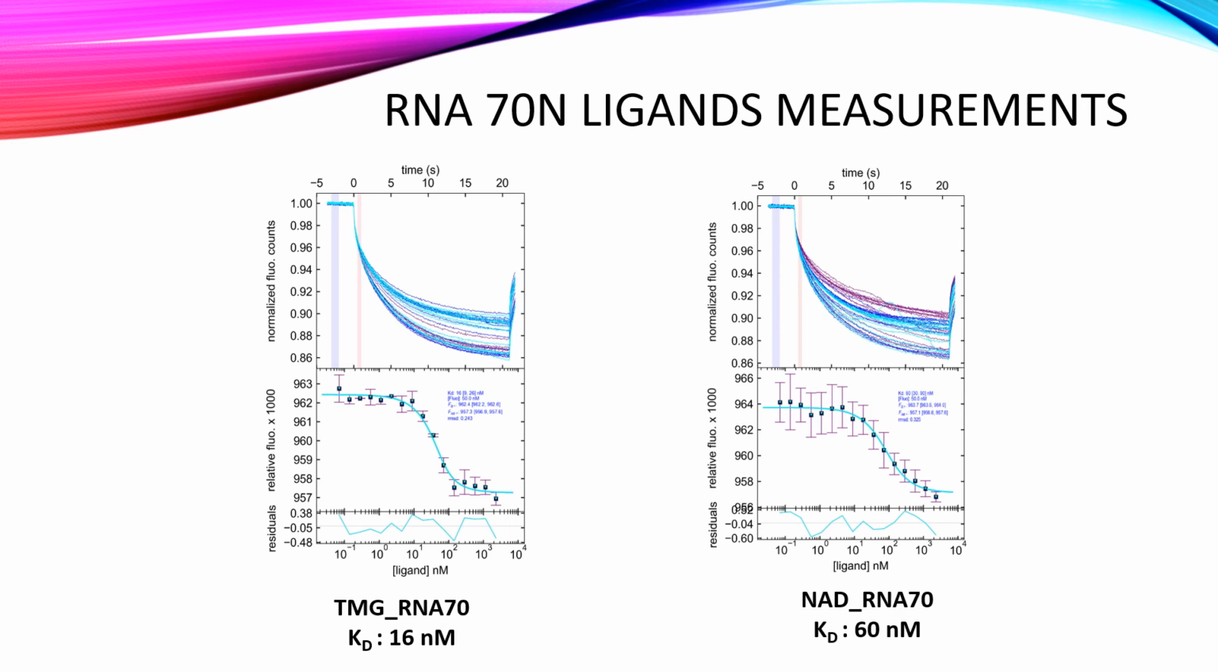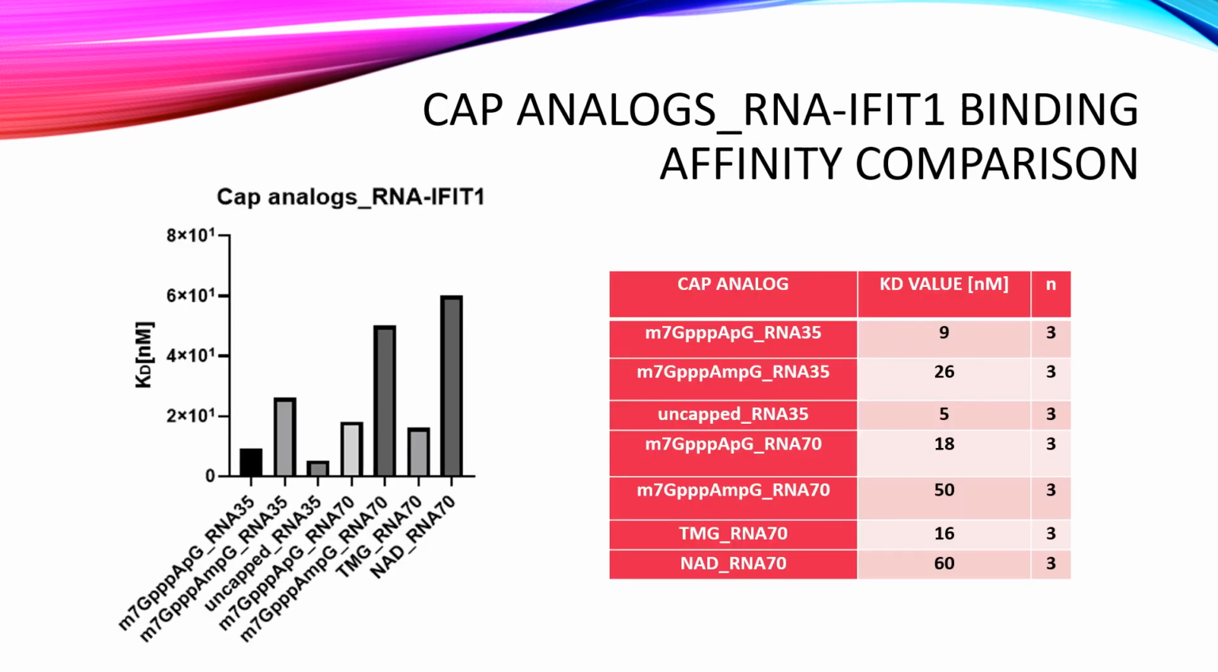And to summarize the second set of ligands, the general trend of affinity strength was retained, but the range of differences compared to cap-alone ligands decreased significantly. This may indicate a strong effect of the RNA chain on the affinity of the IFIT1 protein.